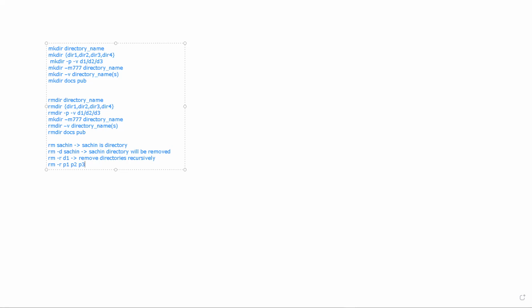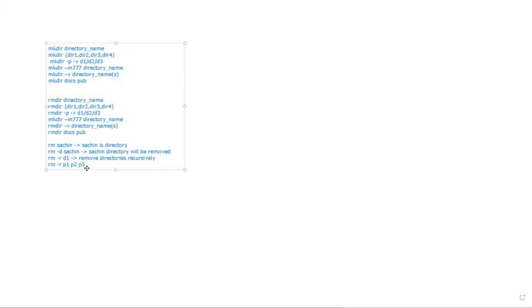So in this case, what will happen? Whatever subdirectories P1, P2 and P3 have, and their files, everything will be wiped out.